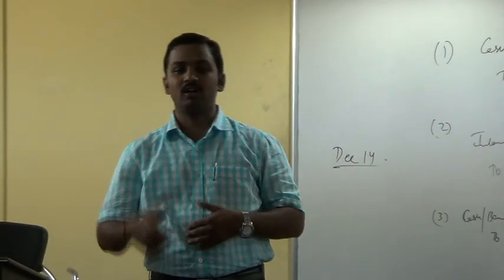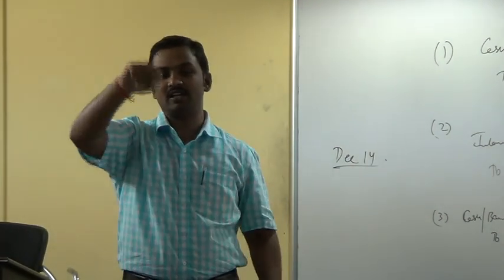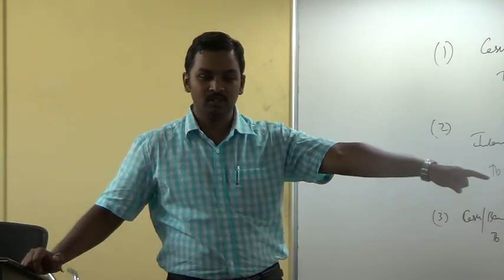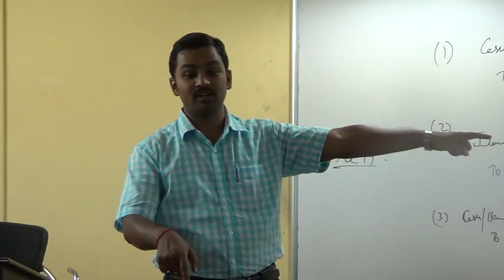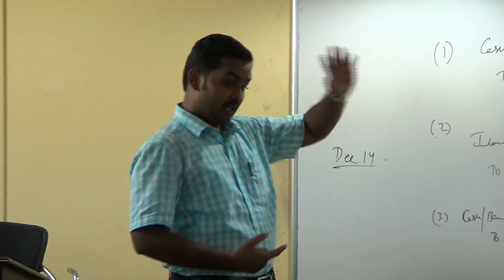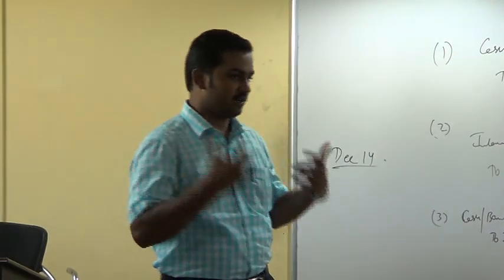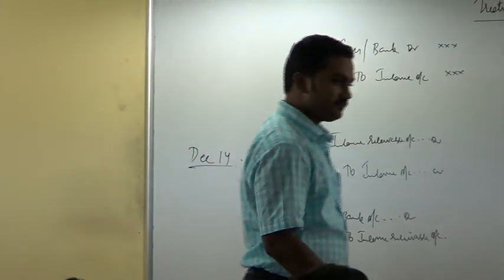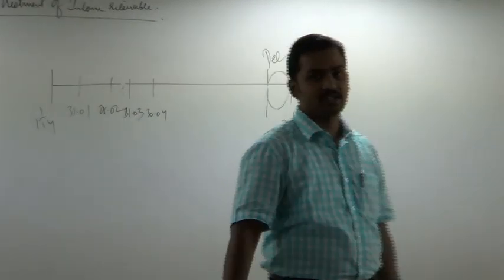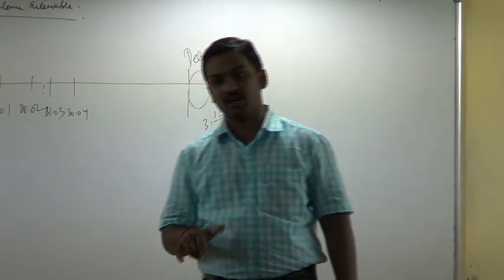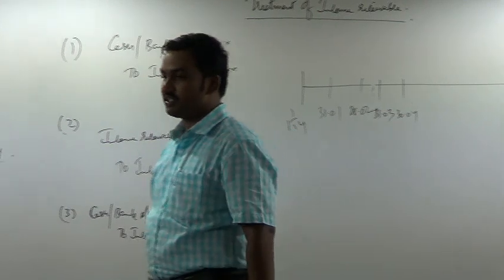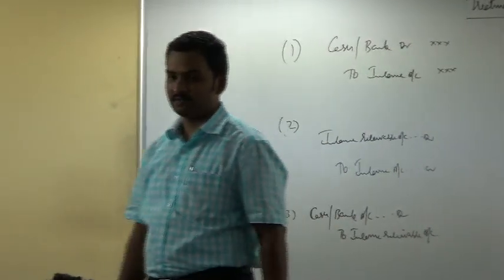Instead of writing the names of all those people, we just write the entry: rent receivable account debtor to rent account. Rent receivable account is a personal account showing debit balance, an asset. Rent account is an income account credited to profit and loss account. Now, next year, rent receivable is collected. What is the entry you pass? Cash or bank account debtor to rent receivable account is the entry you are going to pass. Is it clear, everyone?